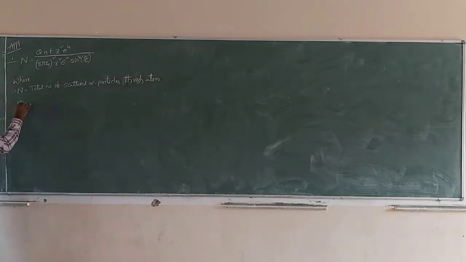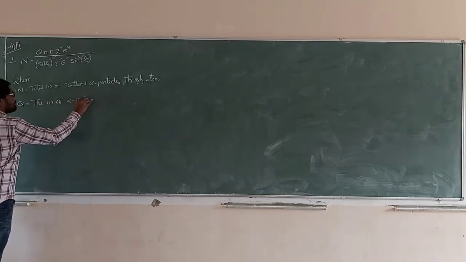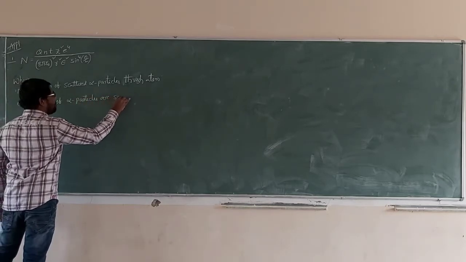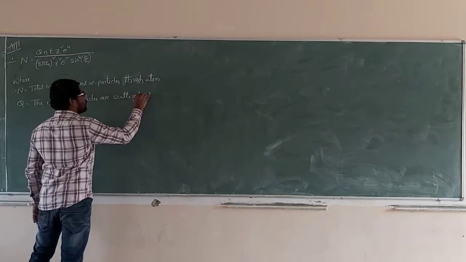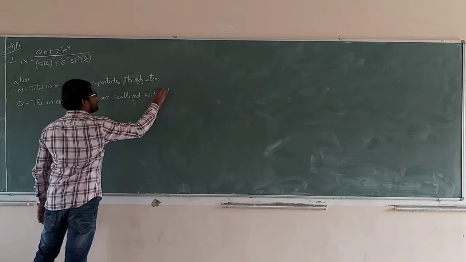Next, what is Q? Q means the number of alpha particles that are scattered with deviation.